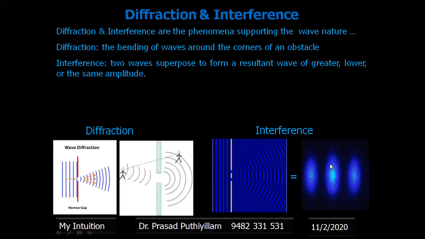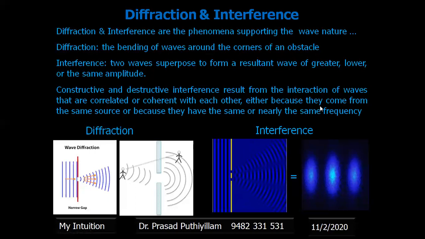You can see this type of light image when we allow the light to pass through two close nearby orifices. We call it constructive or destructive interference. It is caused when the waves have almost the same amplitude and almost the same frequency, passed through two orifices from the same source.